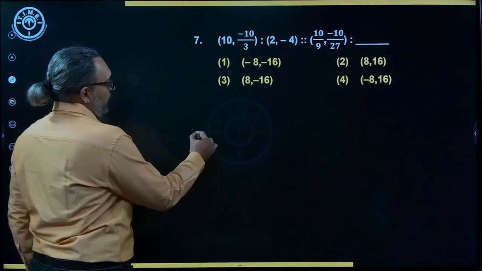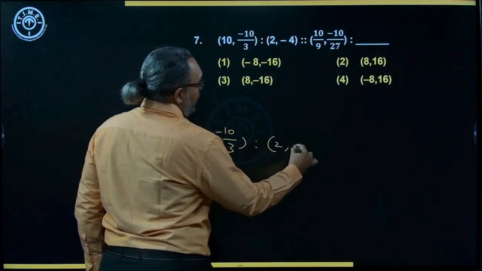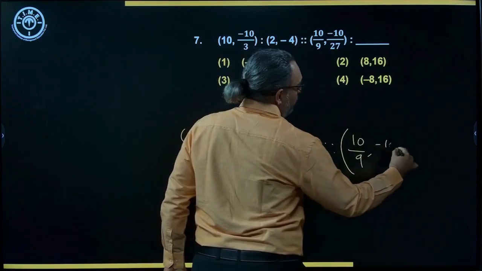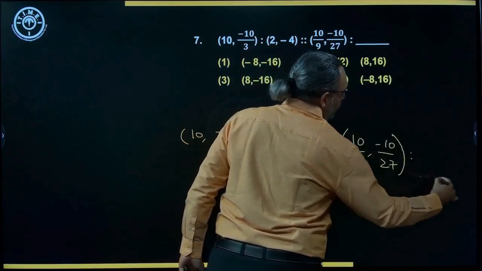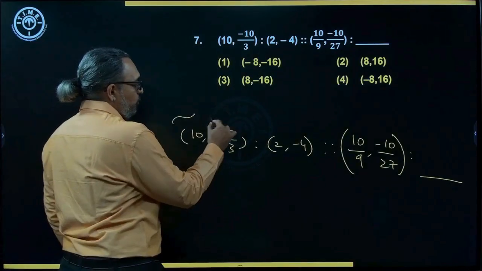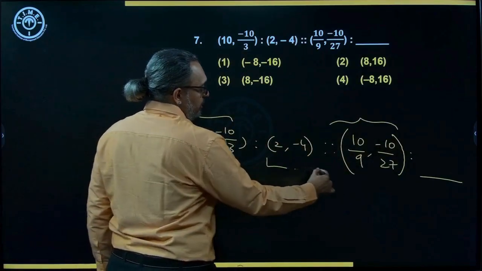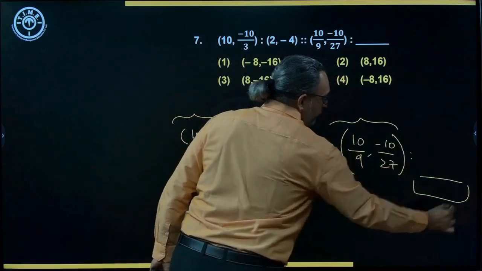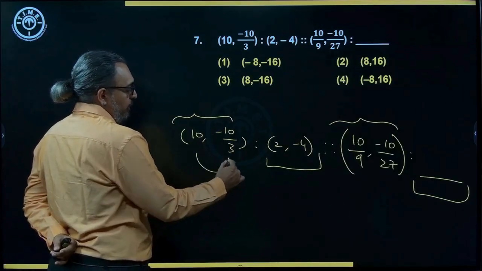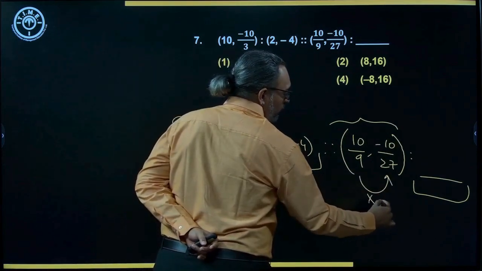Yes. So here we have 10 and negative 10 by 3. Then you have 2 and negative 4. Then again you have 10 by 9 and negative 10 by 27. And then blank. So here, if you look at this group and this group, they are in a similar way. So that means this group and my answer should be in a similar way. So here what is happening within this group, from here to here it is multiplying with negative 1 by 3. And again from here to here you are multiplying with negative 1 by 3. Yes or no?